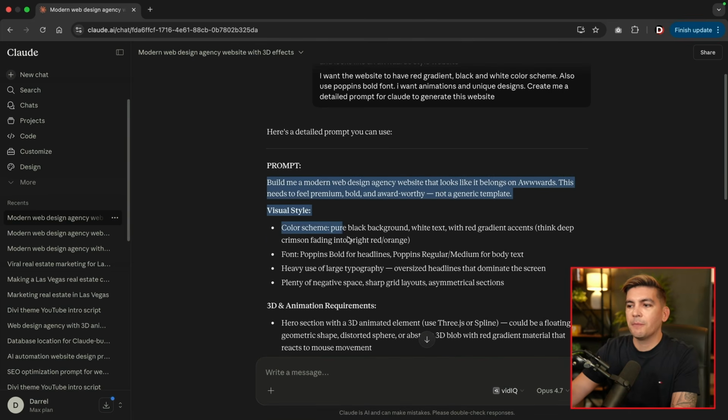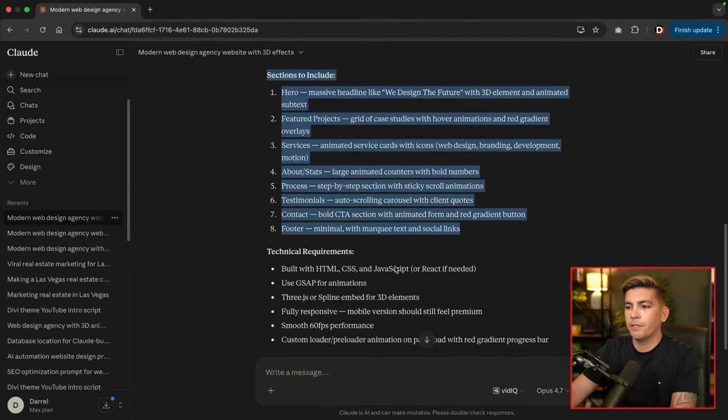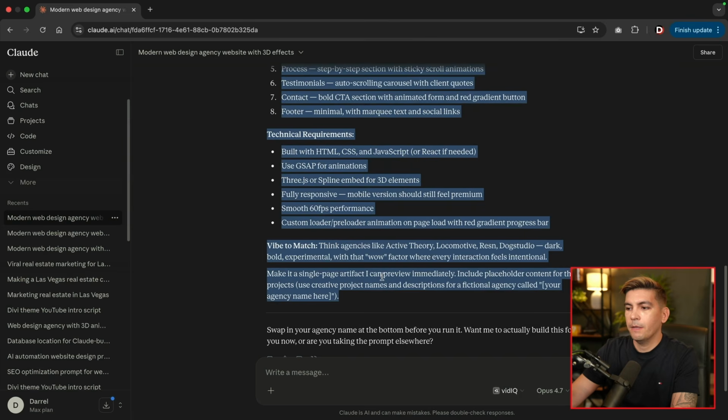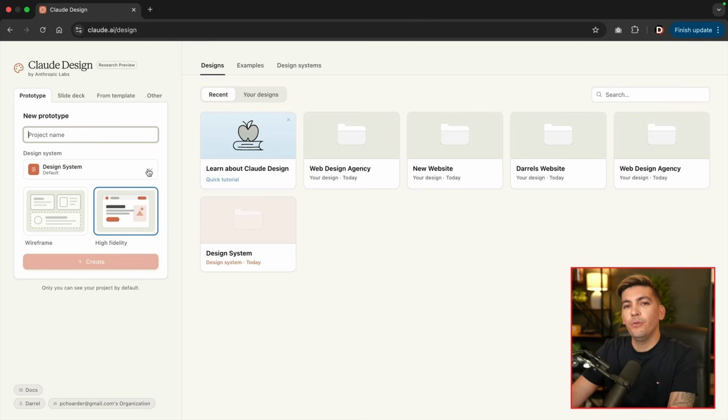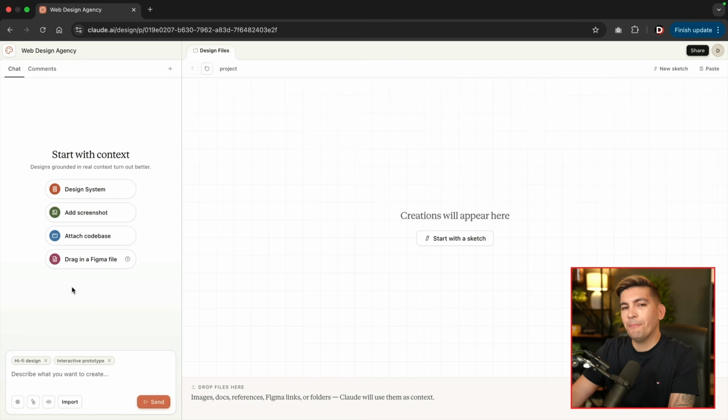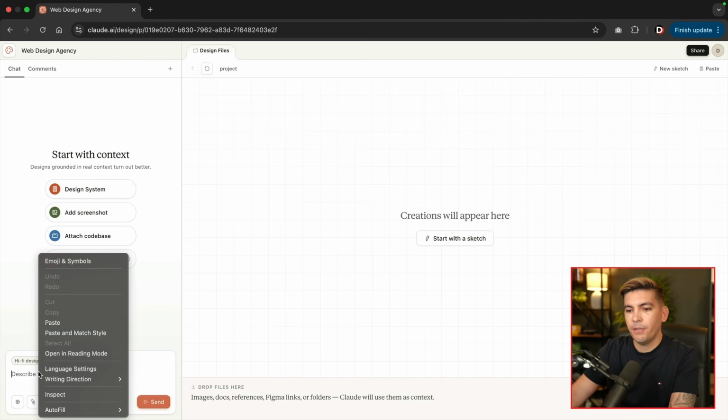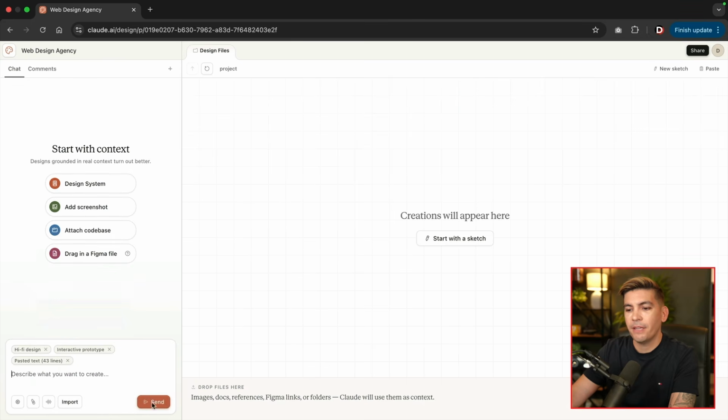Now I'm gonna take this prompt, we're going to copy all of this. Okay, I'll copy this and then we'll go over here to the design tab and then we'll create a new design. So this will be web design agency. And for the design system, I'll select none. I'll select high fidelity because I don't want a wireframe, and then I'll click on create. Now the next thing I'll do is I'll just simply paste in that prompt. So going down here, I'll go ahead and paste this in and then click on send.